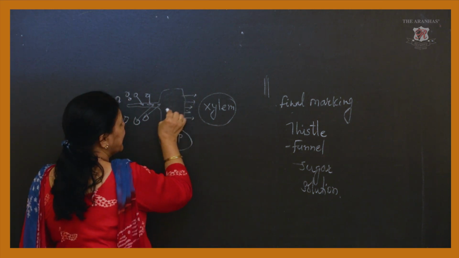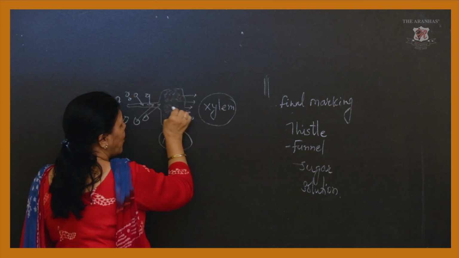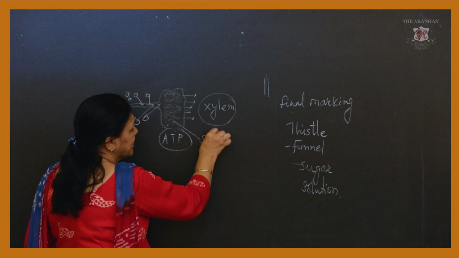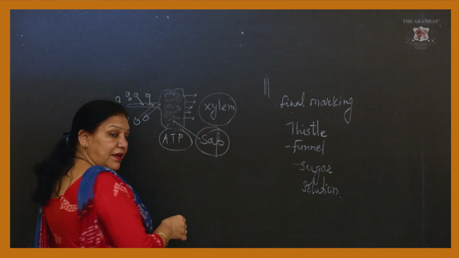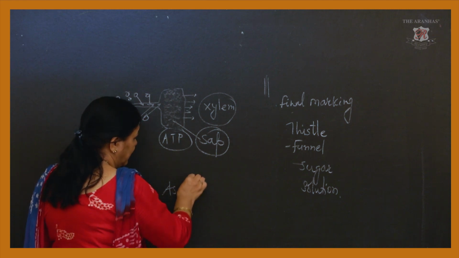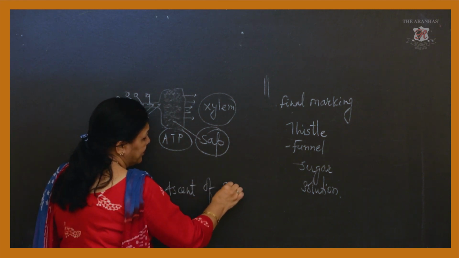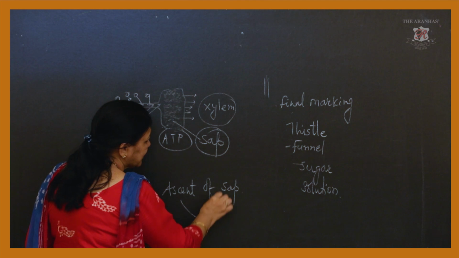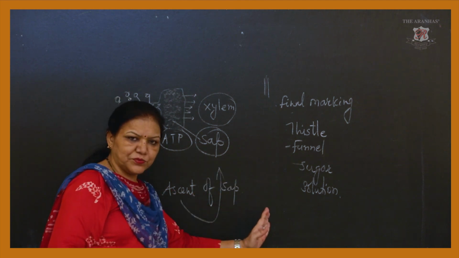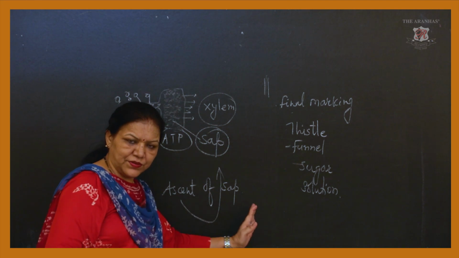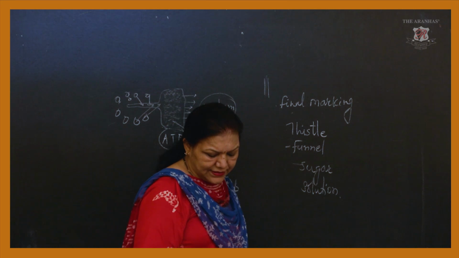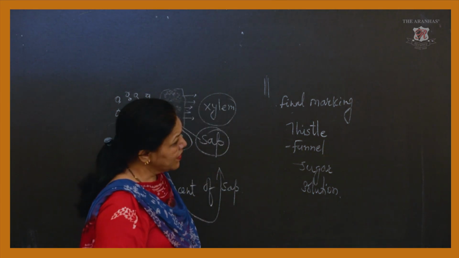Some watery, thick fluid-like structure is called sap. Ascent means upward, going upwards. Now what is the ascent of sap over here?